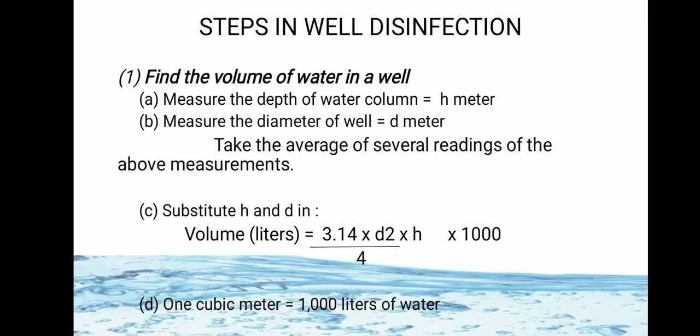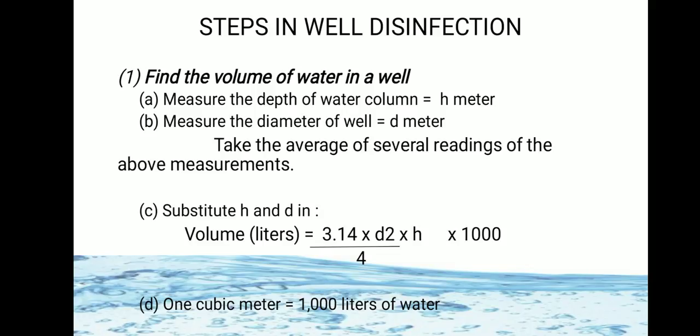So there are some steps in well disinfection. The first step is to find the volume of water in a well, meaning how much water is present in the well. So how do we find it? First, measure the depth of the water column, that is H, which is measured in meters.